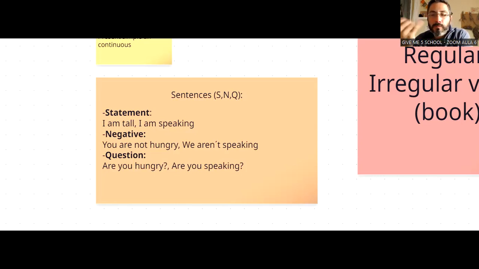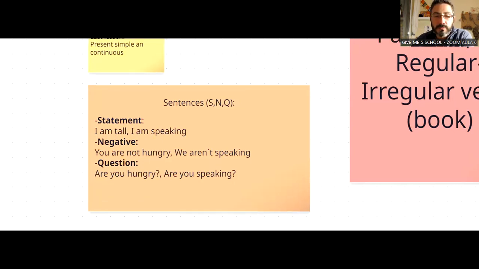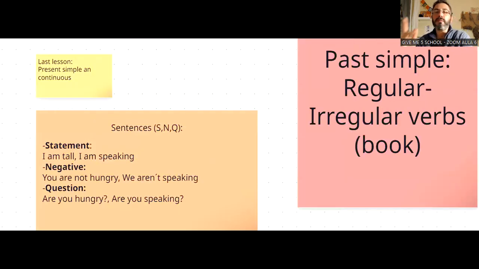So if we want to use past simple as a statement: I went to Nevada shopping last weekend. It's not real, I hate Nevada shopping. Okay. As a negative: I was not in Paris yesterday. I wasn't, or I was not, in Paris yesterday. And as a question: did you go to Paris last summer? Did you go to Paris last summer?